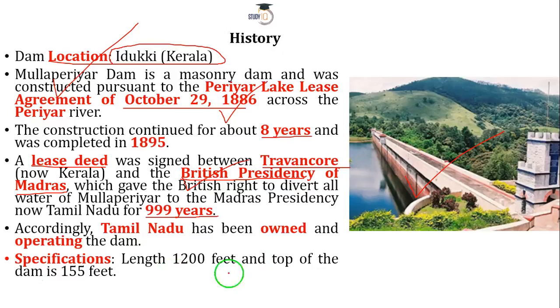As for the specifications, this dam is 1,200 feet in length and 155 feet in height.